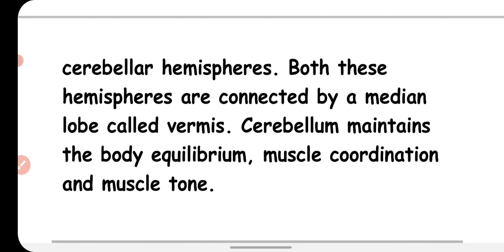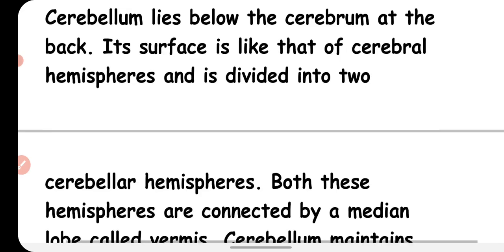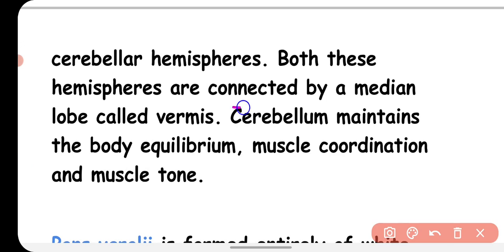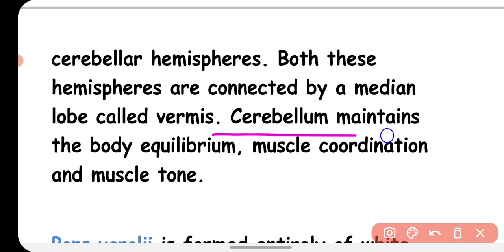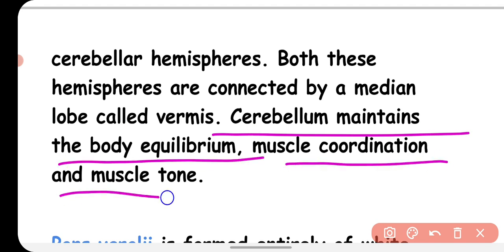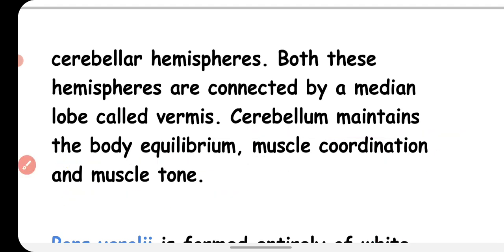Both these hemispheres are connected by a median lobe called vermis. Okay, just like the cerebrum is connected with the corpus callosum, both the hemispheres of the cerebellum are also connected with a structure which is called vermis. Okay, and the main function of the cerebellum is to maintain the body equilibrium, muscle coordination and muscle tone. So your body posture, your body equilibrium and balancing is done by the cerebellum.